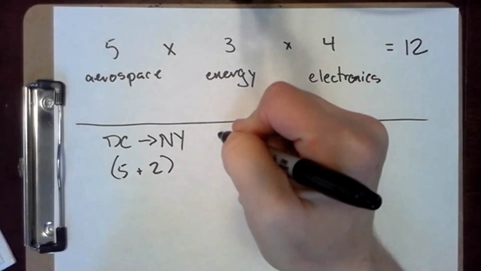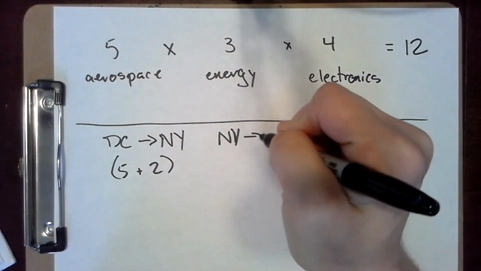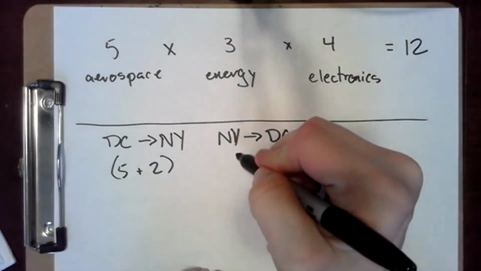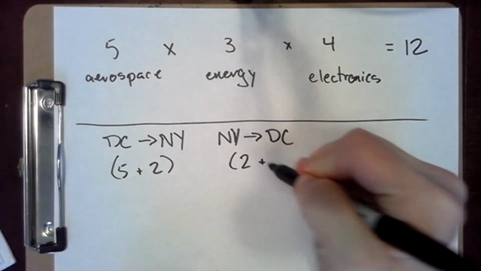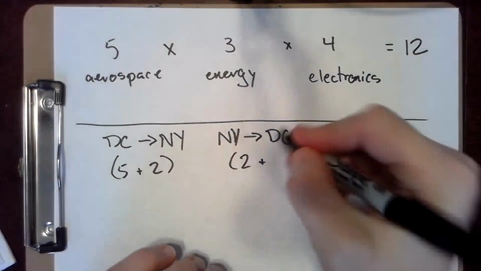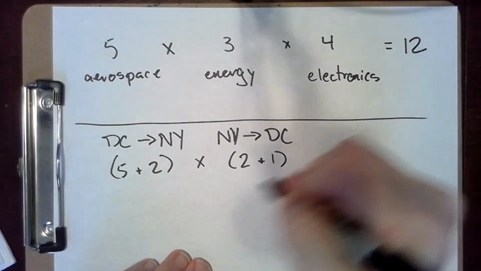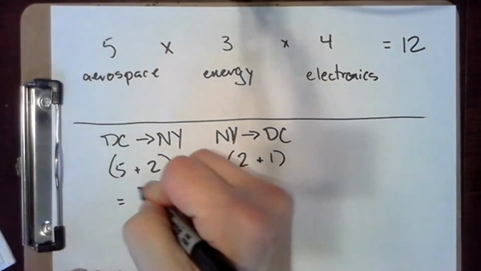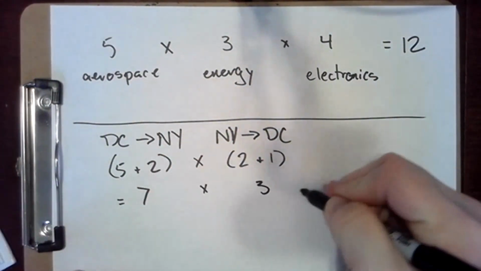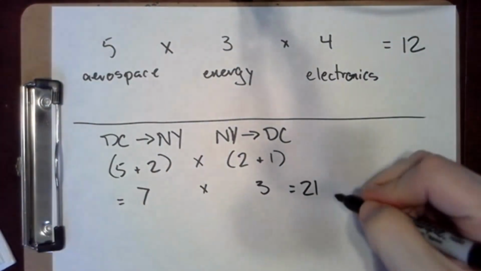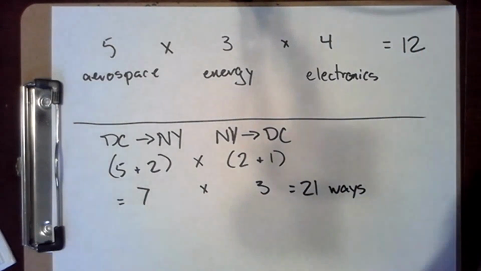When he returns, he will either fly or hitch a ride with a friend, and there are 2 flights departing from New York. And presumably there's only one friend traveling to DC. Well, that's 7 times 3, which is 21 different ways to make this round trip.